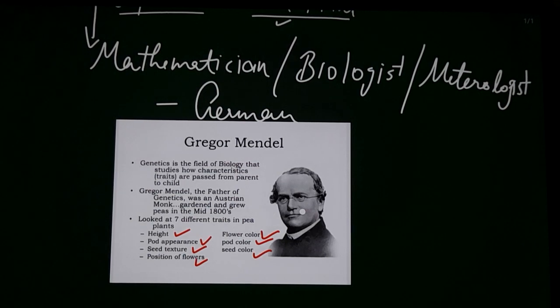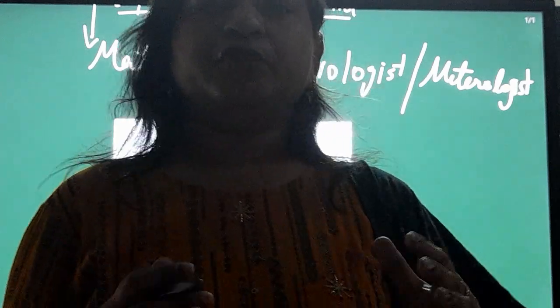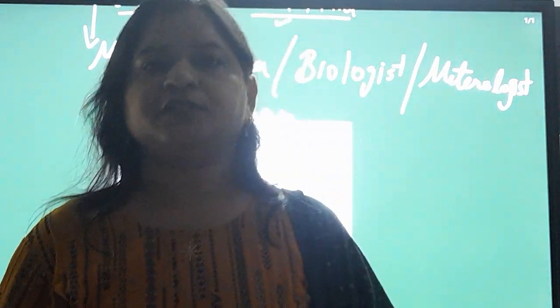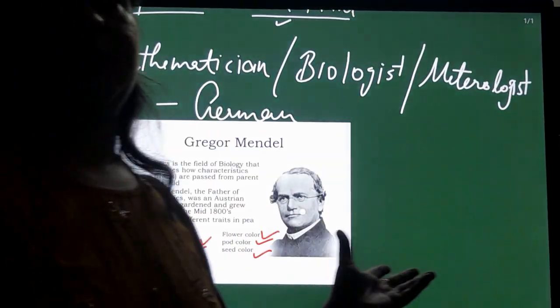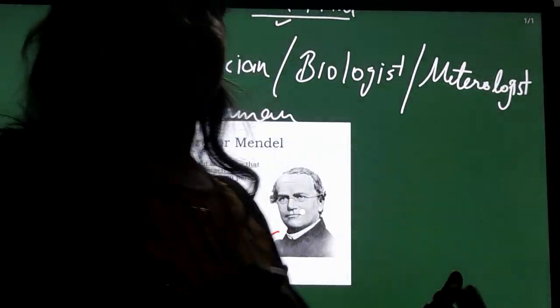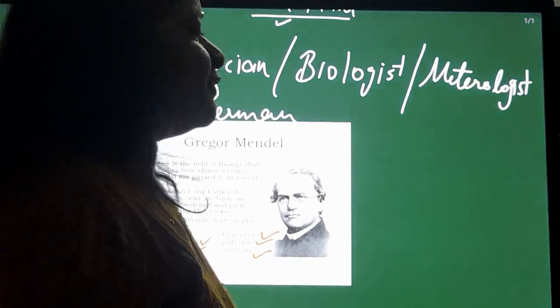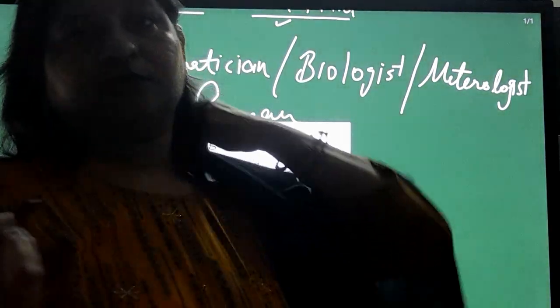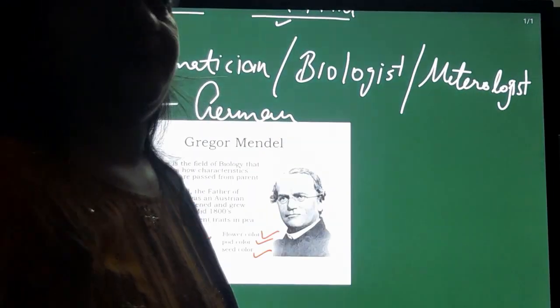Take the first character, height. In height, he took plants which were very tall and some which were very dwarf. So there were two contrasting characters, tall and dwarf. In the same way, the other 6 traits are also there. Like seed texture, seeds are round or somewhat crinkled. So these two traits differ from each other and are easily identifiable.